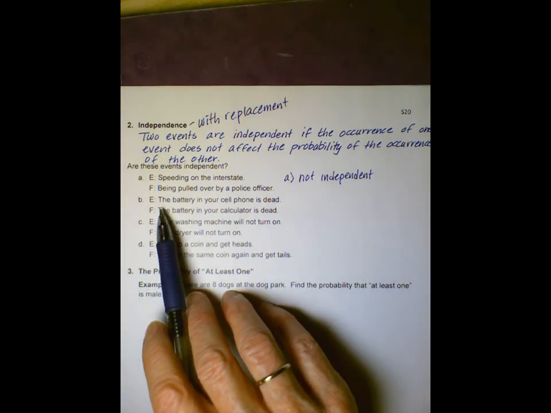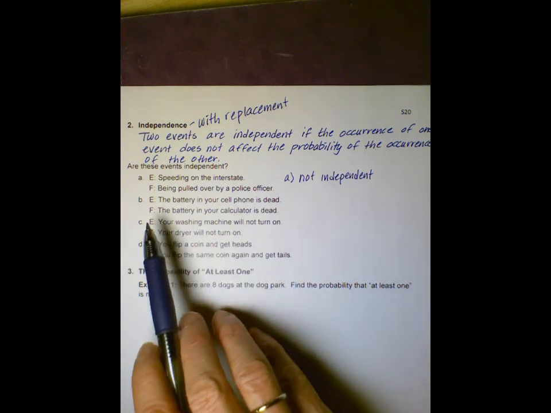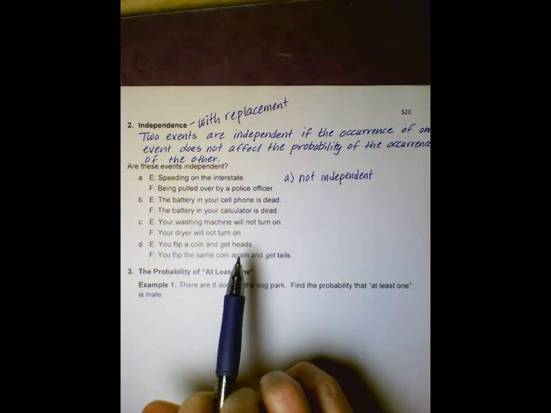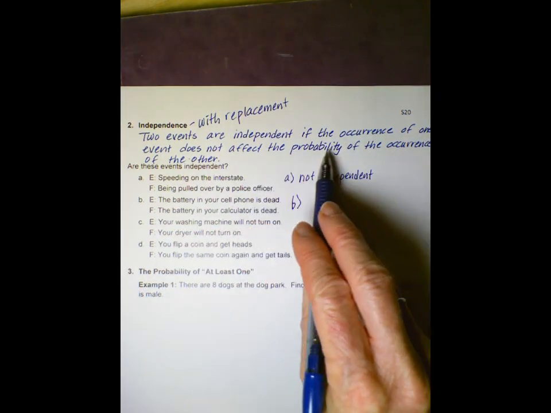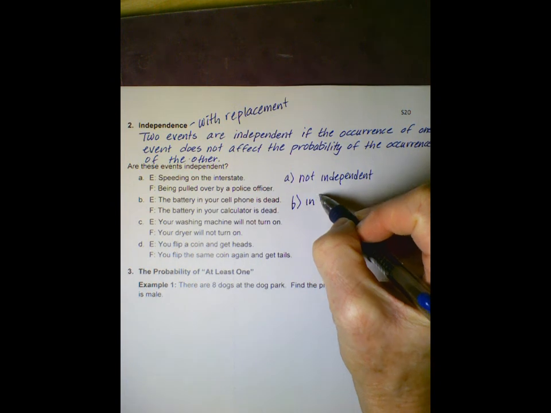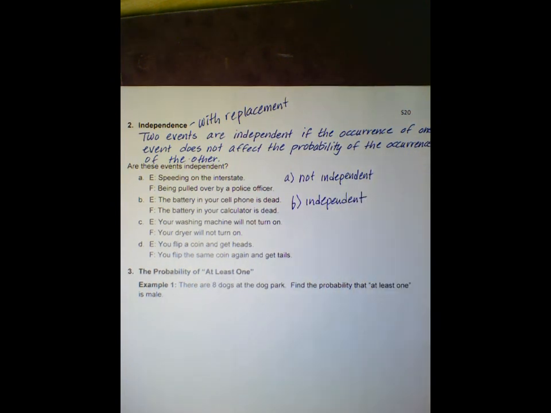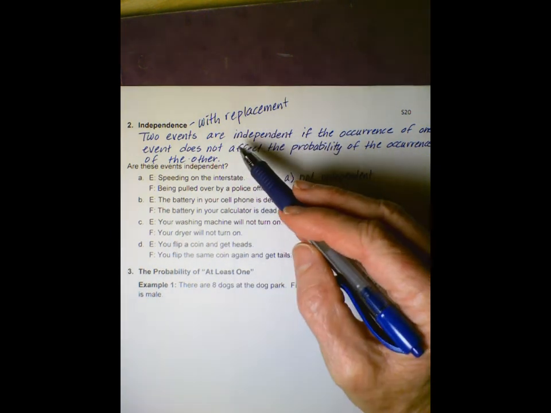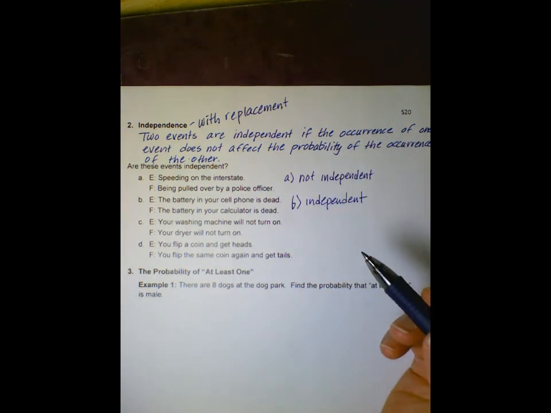Let's look at B. The battery in your cell phone is dead. If that happens, does that have any effect on the probability that the battery in your calculator is dead? No, those should not be related, so if it does not affect, then they are independent. The fact that your cell phone battery is dead has no effect on the probability of your calculator battery dying.